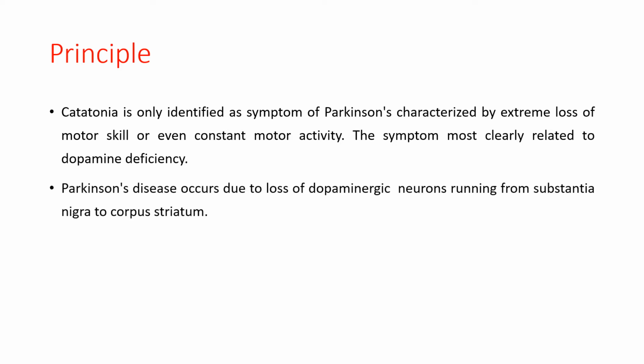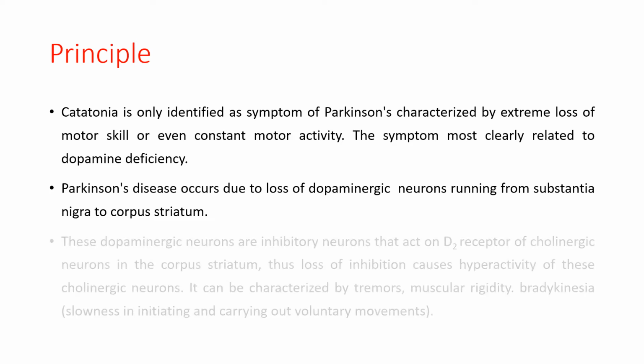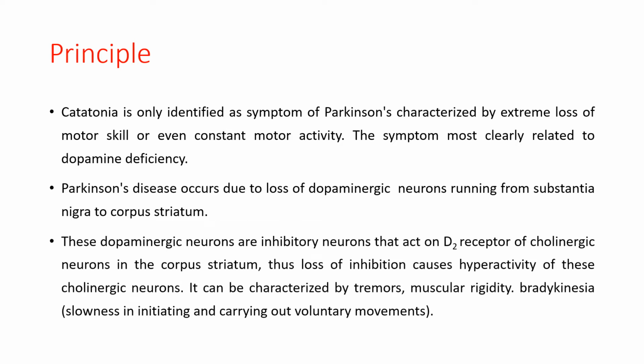Parkinson's disease occurs due to the loss of dopaminergic neurons running from the substantia nigra to the corpus striatum. These dopaminergic neurons are inhibitory neurons that act on the D2 receptor of cholinergic neurons in the corpus striatum. Thus, loss of inhibition causes hyperactivity of these cholinergic neurons. It can be characterized by tremor, muscular rigidity, and bradykinesia, which is the slowness in initiating and carrying out voluntary movements.